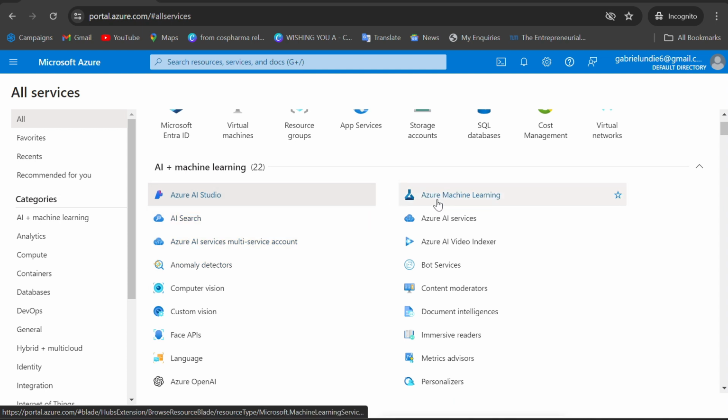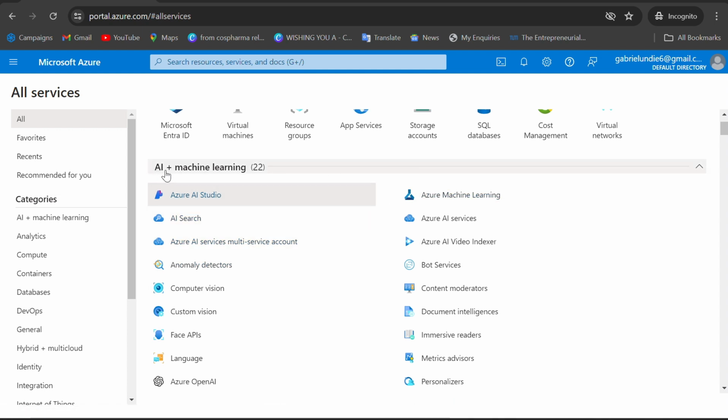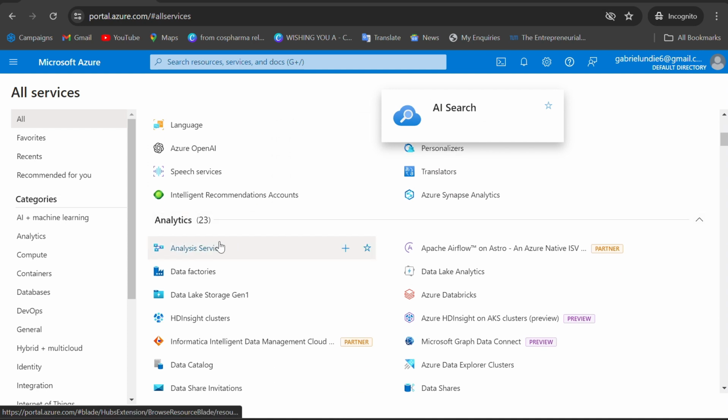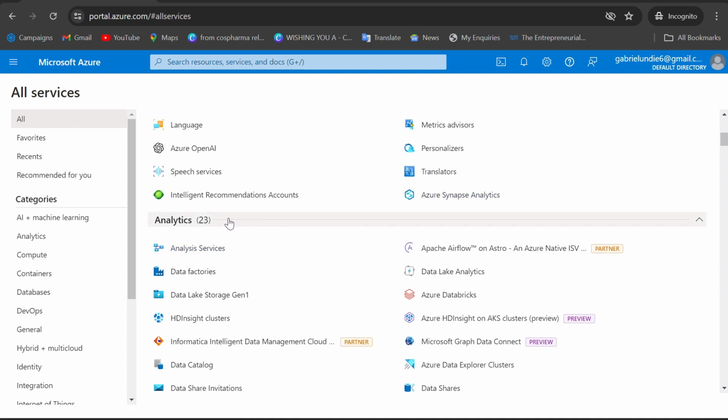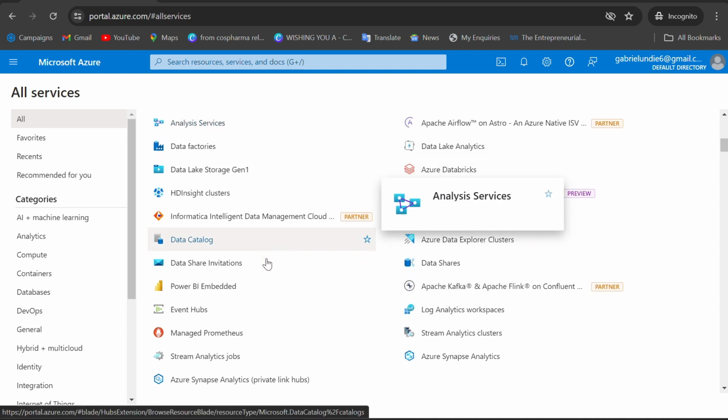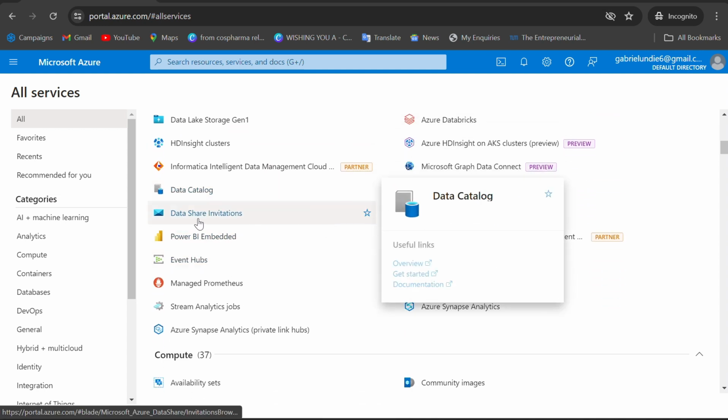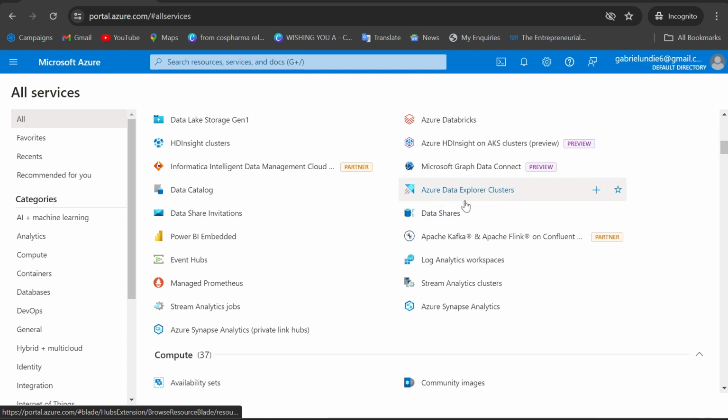So if you are specializing in artificial intelligence and machine learning, you have to learn all this and you have to create all this. Then if you are into data analytics, we have 23 applications that make up this category. And you can see all of them, both left side and right hand side.